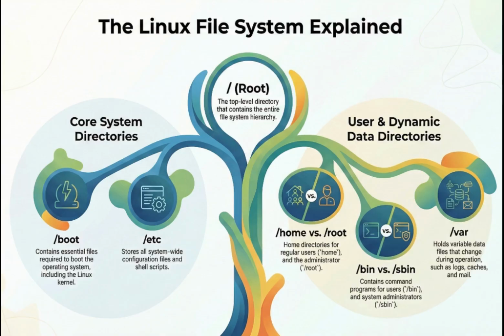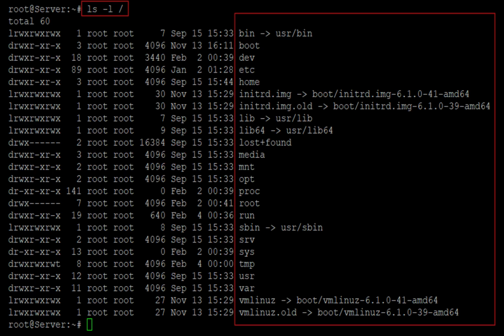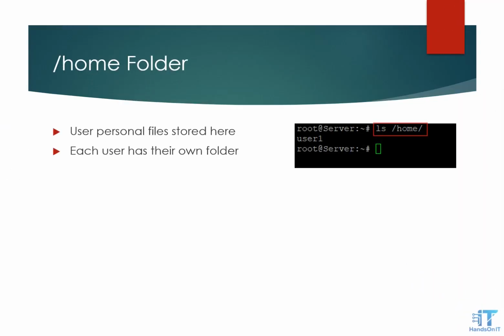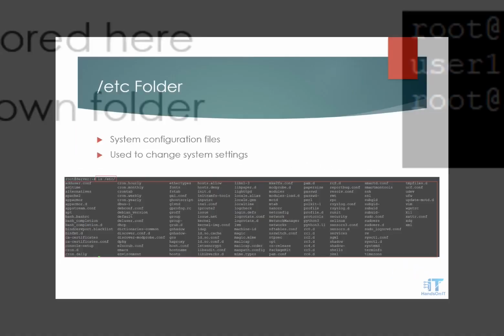Linux does not use C drive or D drive like Windows. Everything is inside this one structure. We are going to discuss important folders under slash. /home: this is where users keep their personal files. You can check using ls /home.